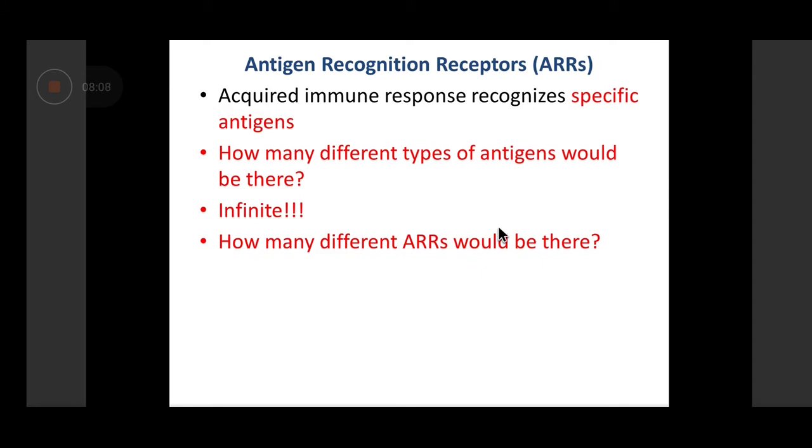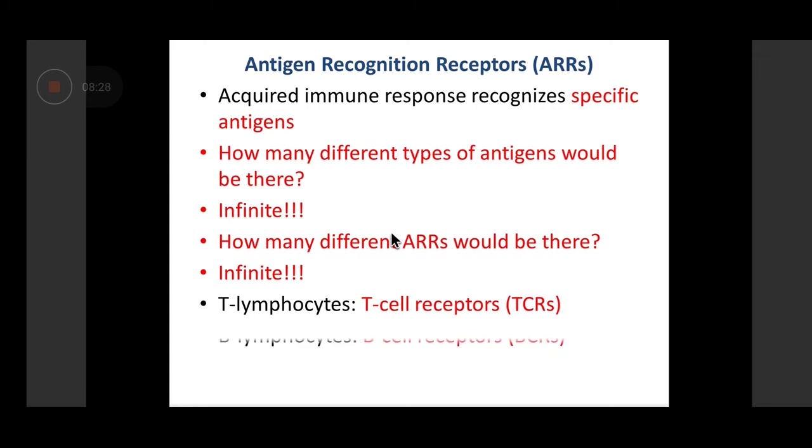Okay, so if there are an infinite number of antigens that are to be recognized by the antigen recognition receptors of the acquired immune response, how many different antigen recognition receptors would be there? They would also be infinite. So there is almost an infinite power of developing antigen recognition receptors to recognize each of the different antigens of various pathogens. Now, what are these antigen recognition receptors?